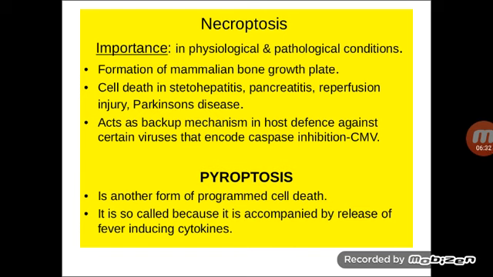And this necroptosis acts as a backup mechanism in host defense against certain viruses that encode caspase inhibitors, particularly in cytomegalovirus infections. Pyroptosis is also another form of programmed cell death.